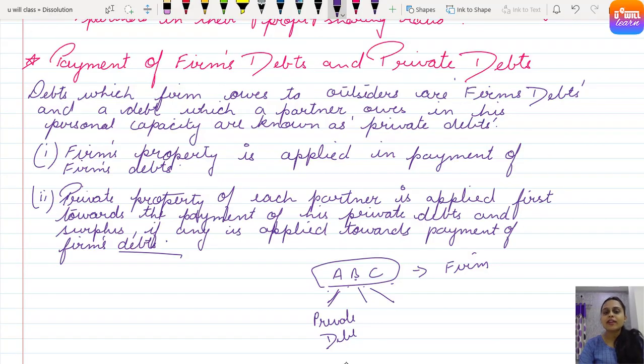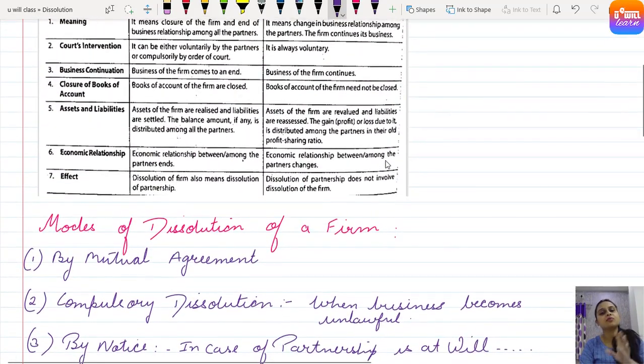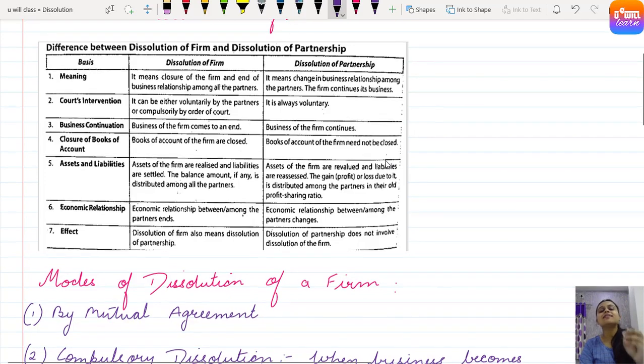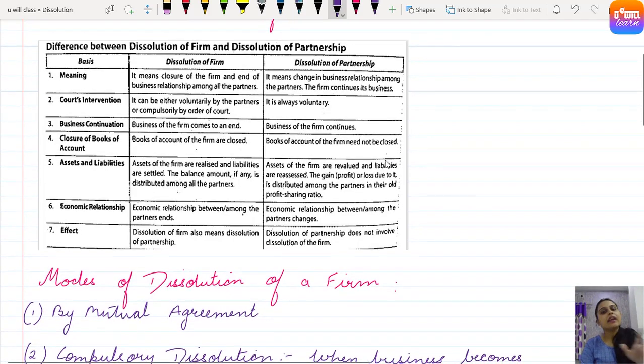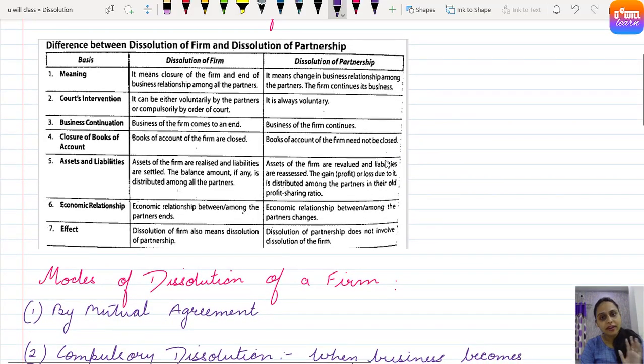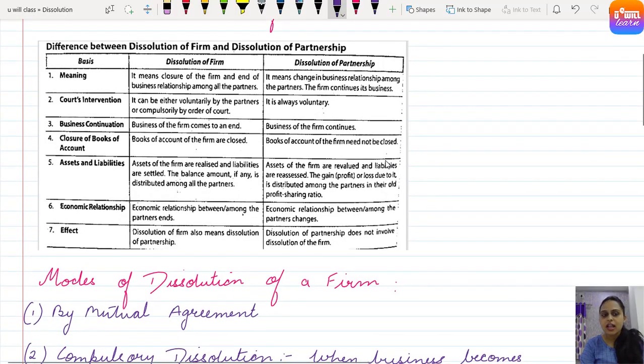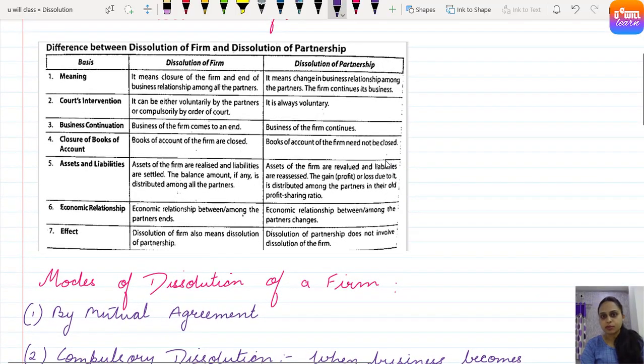Understood? So in this way, today we understood the basic concept about the dissolution of partnership firm, or we say dissolution of firm. What is its meaning? What happens in that case? We studied that its meaning is that when business comes to an end, relationship among the partners comes to an end, books of accounts are closed, assets are sold to pay off the liabilities. Economic relationship among the partners ends. It may happen that the court interferes to end the firm, right?